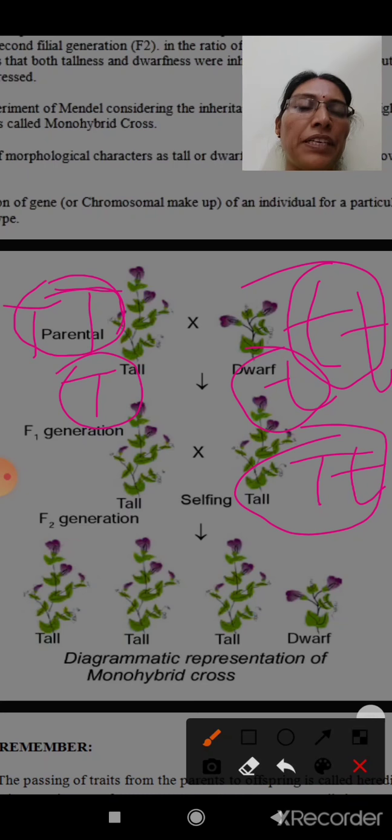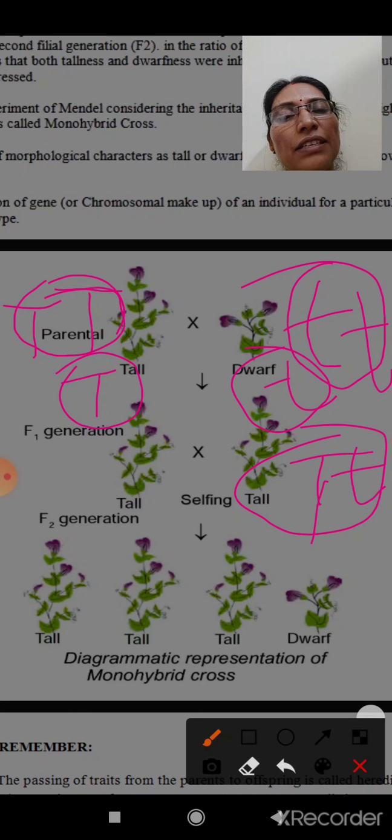This is a hybrid variety, meaning it has both the characters. It is called heterozygous nature. Heterozygous plants are there, but in the presence of capital T, small t cannot show. That is why all the plants are seen as tall.